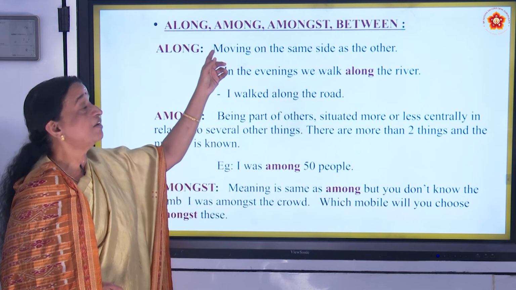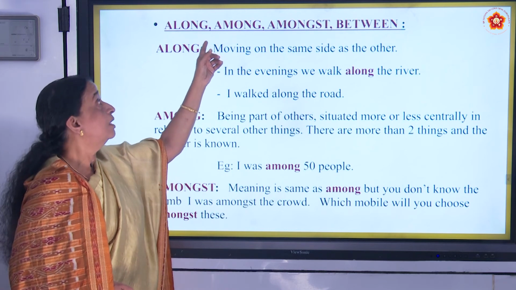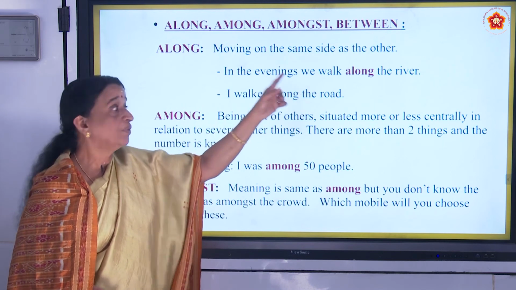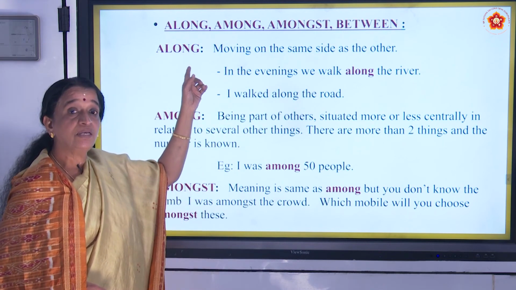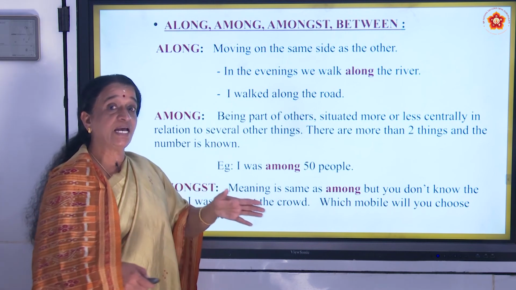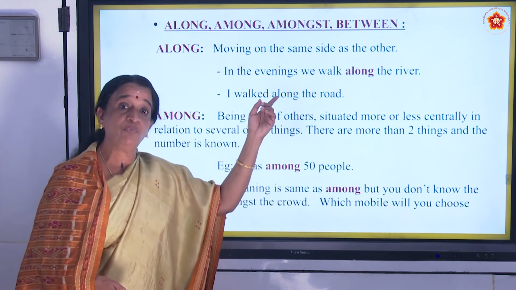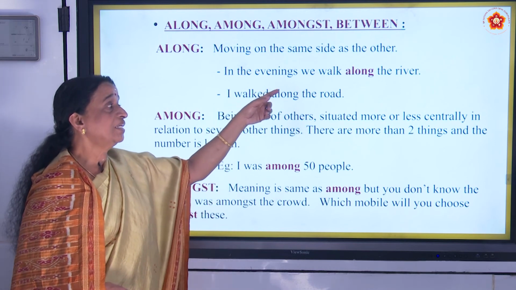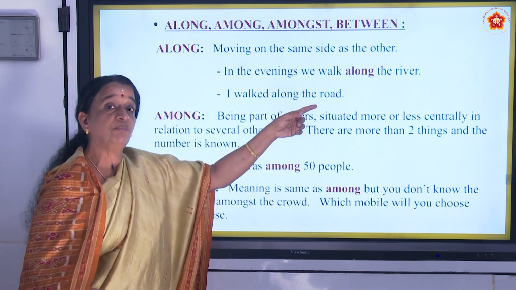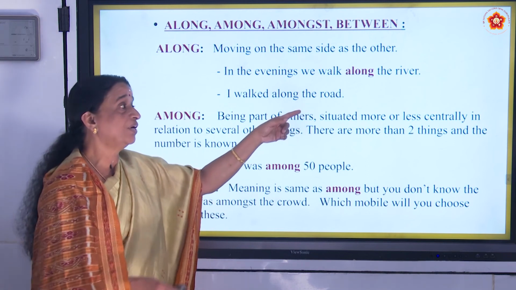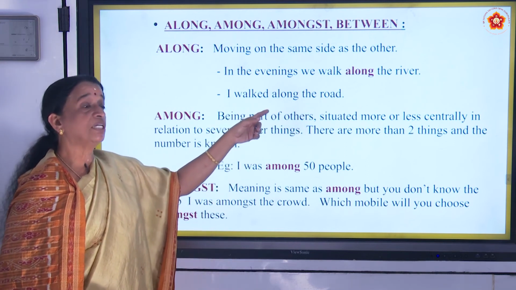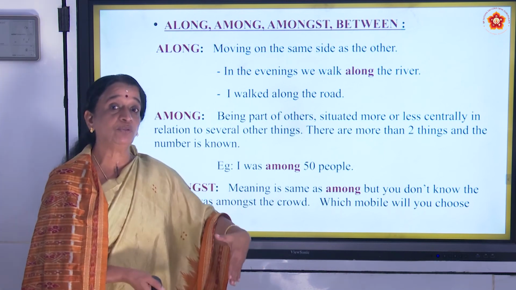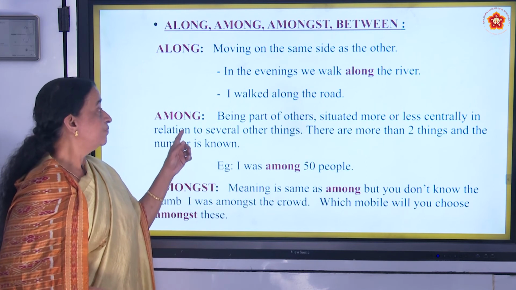Now we have to read something on along, among, amongst, between. Here, along means moving on the same side as the other. We have taken it in one of the grammar portions, the movement. In the evenings, we walk along the river, means the side of that river we were walking. I walked along the road. The road is there, and at the side of the road, I was walking.